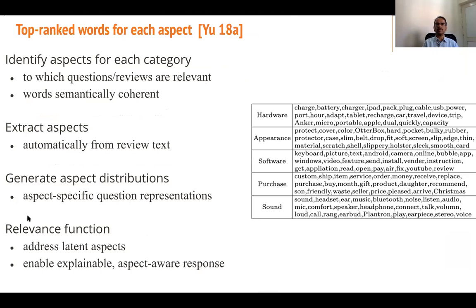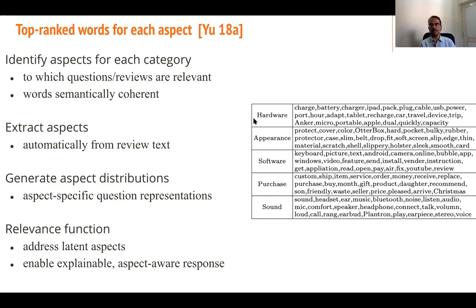So top ranked for each aspect. So that's some experimental results from this approach. Identify aspects for each category to which questions and reviews are relevant. Words which are semantically coherent. Extract these aspects automatically from review text. Generate aspect distributions so that you can create aspect specific question representation. The relevance function addresses latent aspects, enables explainable aspect aware response.